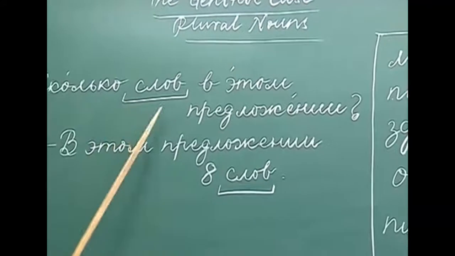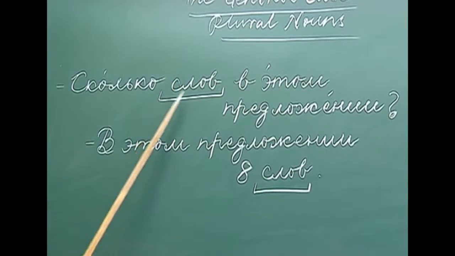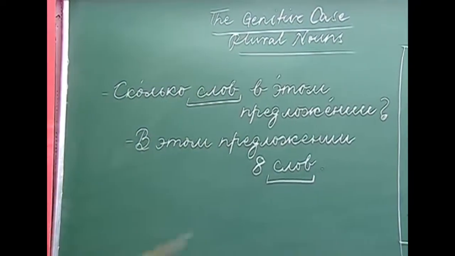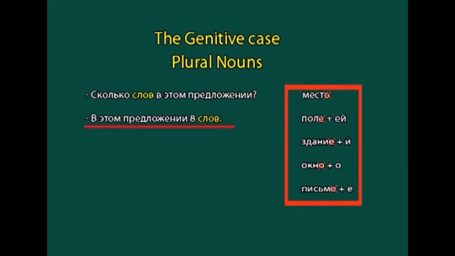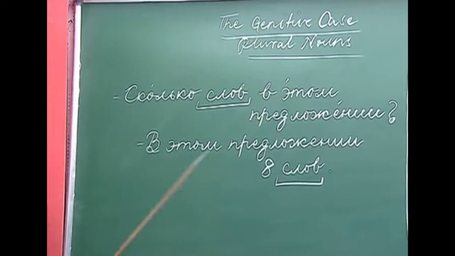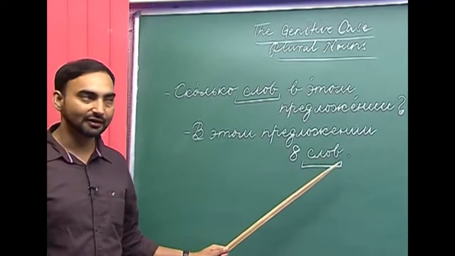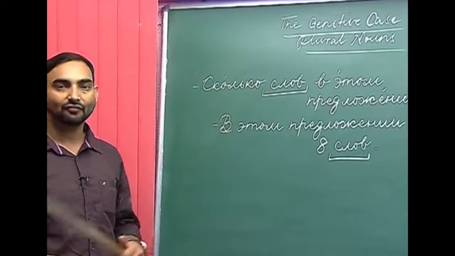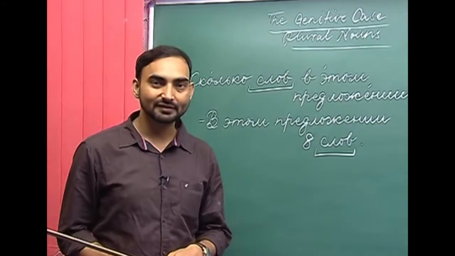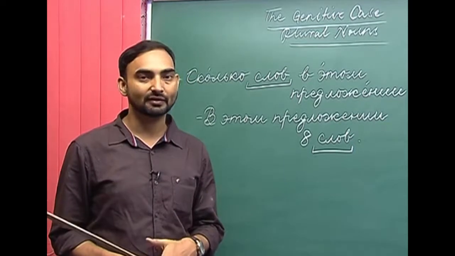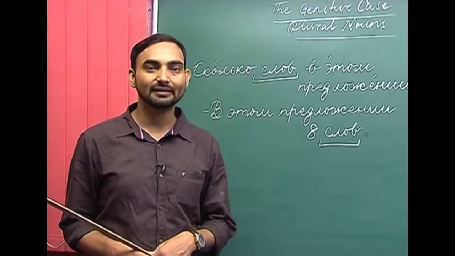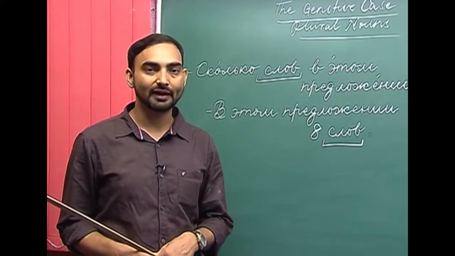So, in slova, if you drop the ending which is o, we get slof. Skolka slof vaitam pridlasheni. How many words are there in this sentence? Vaitam pridlasheni, vosim slof. There are 8 words in this sentence. So, after 8 you have to use genitive plural, and after skolka again we have to use genitive plural. So, this is how we decline the nouns in the genitive plural. I hope you have understood the rules as well as observed their use in the sentences. So, now we will move on to our next topic.